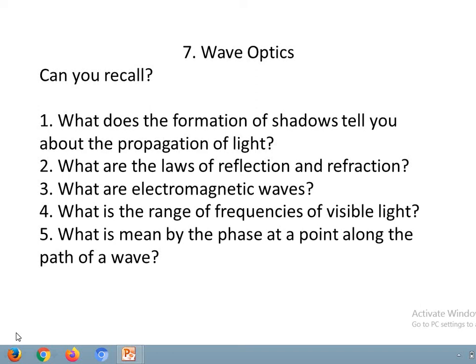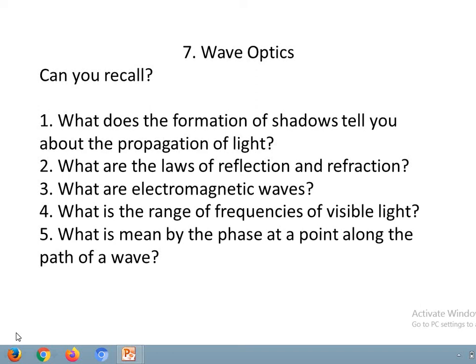And if suppose we are going to write in terms of wavelength range, then in that case it will be 4000 Angstrom unit to 8000 Angstrom unit. But here we are going to remember frequency range. Frequency range is 4 into 10 raised to 14 Hertz to 8 into 10 raised to 14 Hertz.